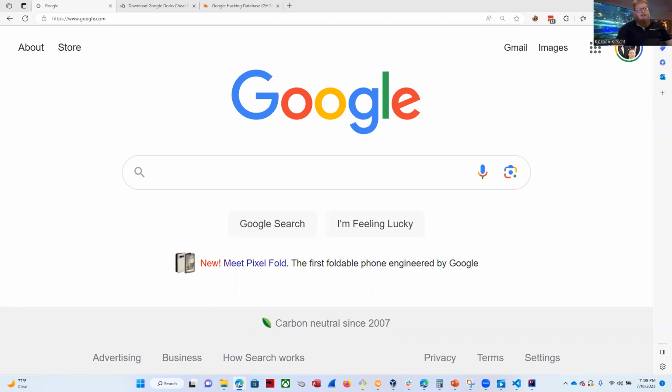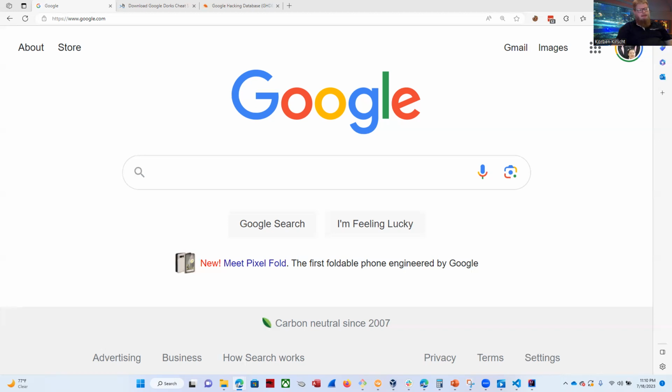of information. Google is the most widely used search engine. It holds the key to countless websites, documents, and data repositories. So while Google is designed to deliver relevant results to user queries, there is an entire subculture of ethical hackers and security researchers who exploit the power of the search engine for legitimate and valuable purposes. This technique is known as Google Dorking. Some people call it Google hacking.